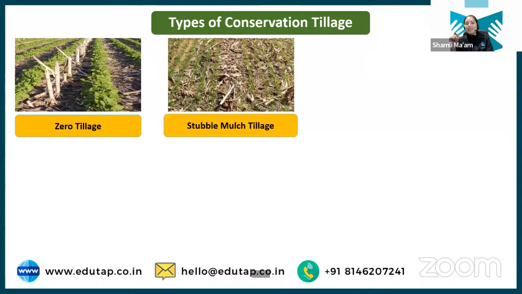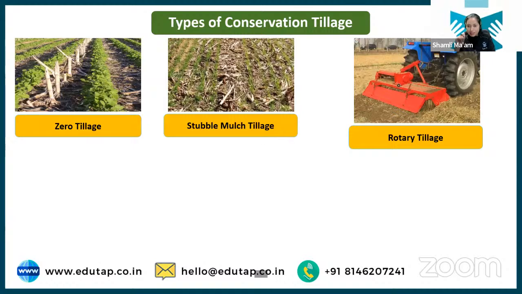Next is stubble mulch tillage. Here we leave the stubble of the previous crop on the ground. We do not remove the stubble; we just open up the soil in the rows or the places where we want to sow the seed. When stubble is left on the ground, that is known as stubble mulch tillage.